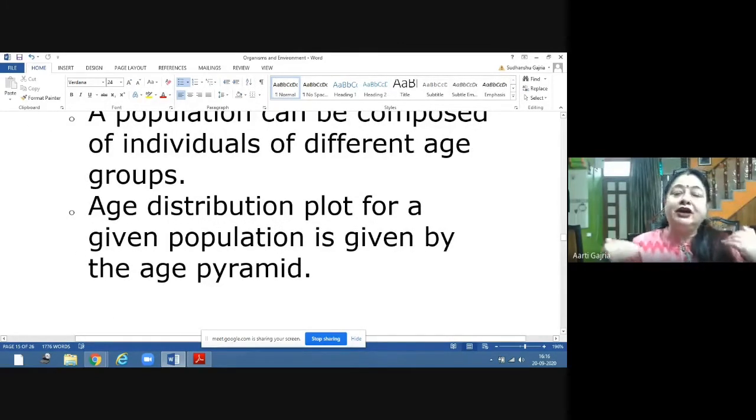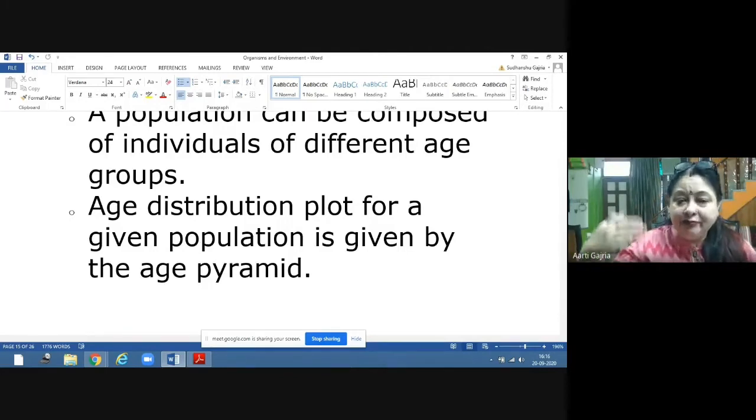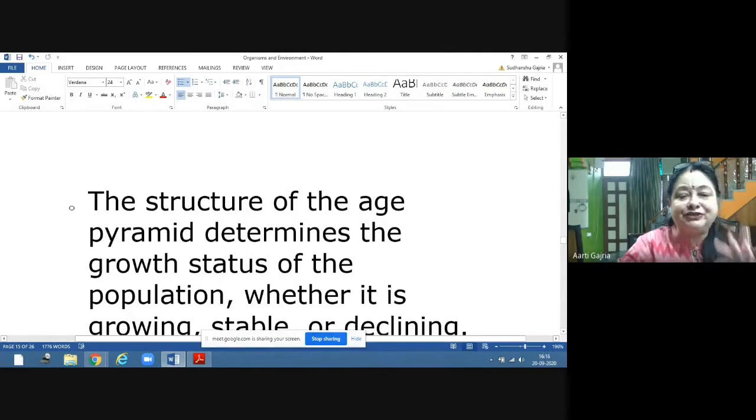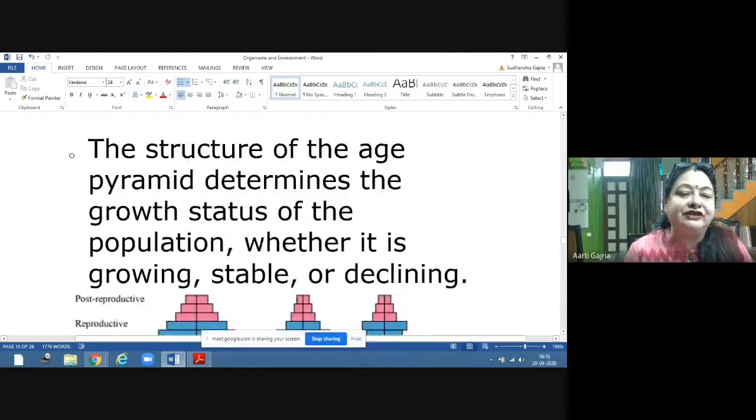So when we are showing the age distribution of a particular species in a particular area by way of a pyramid, that is called an age pyramid. And seeing that age pyramid, we can find out whether this population is established, or growing, or declining. The structure of the age pyramid determines the growth status of the population. Looking at the age pyramid, we can find out whether it is growing, stable, or declining.